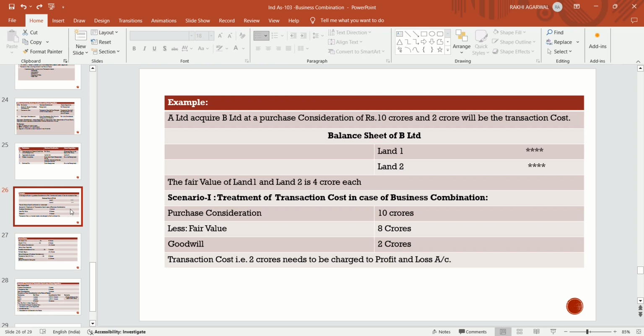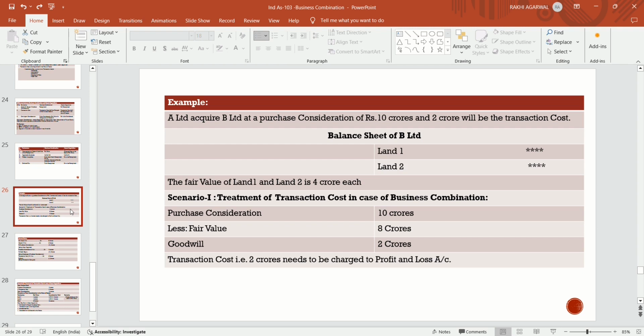So in case of business combination, the purchase consideration is 10 crores, which entity A is going to pay to B Limited in order to acquire it, less the fair value of the asset acquired, which is 8 crores. So the differential amount is 2 crores.